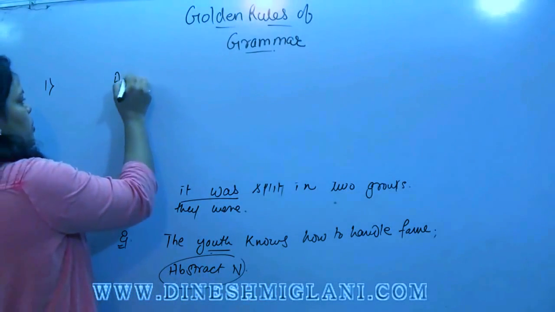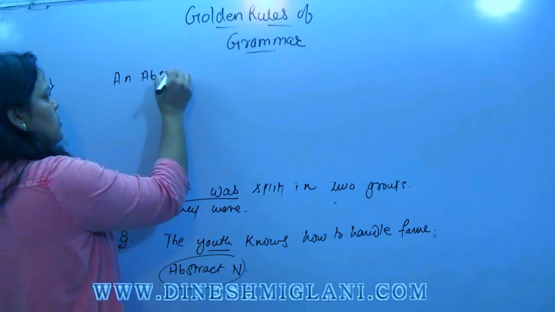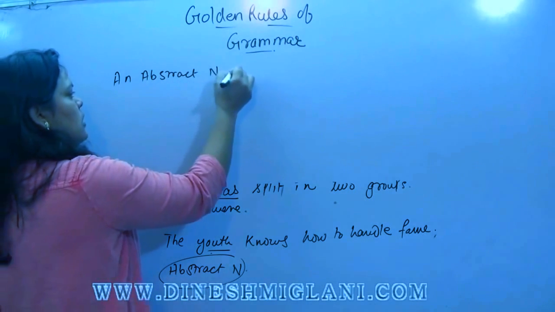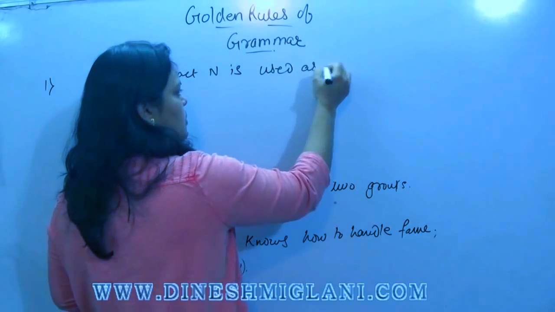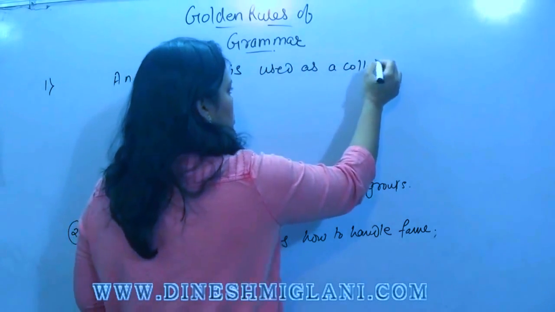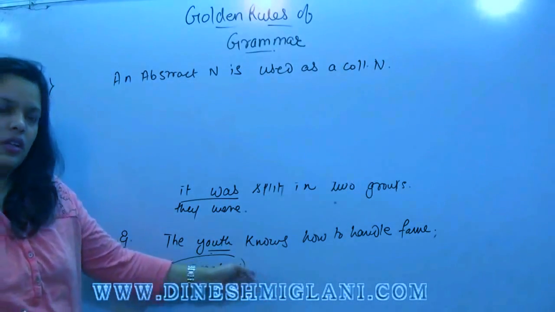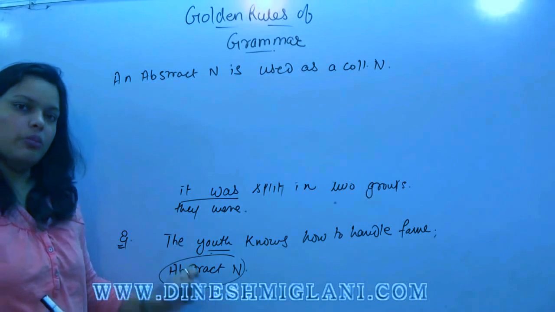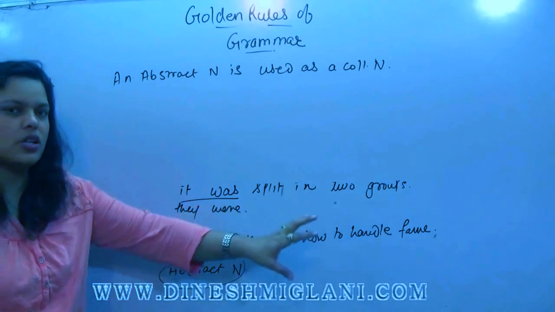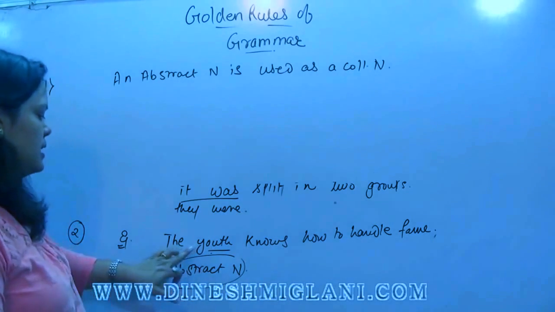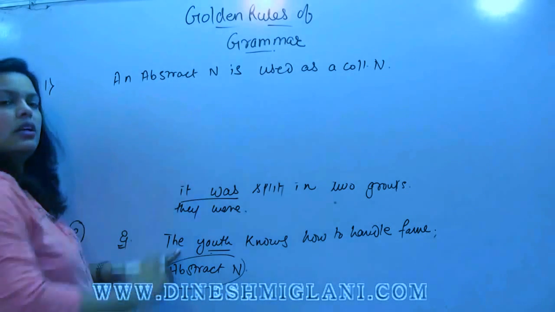When an abstract noun is used as a collective noun, what we have done here, youth is an abstract noun, but here we are using it as a collective noun to represent the whole young generation. So in this sentence, it is rather considered as a collective noun.